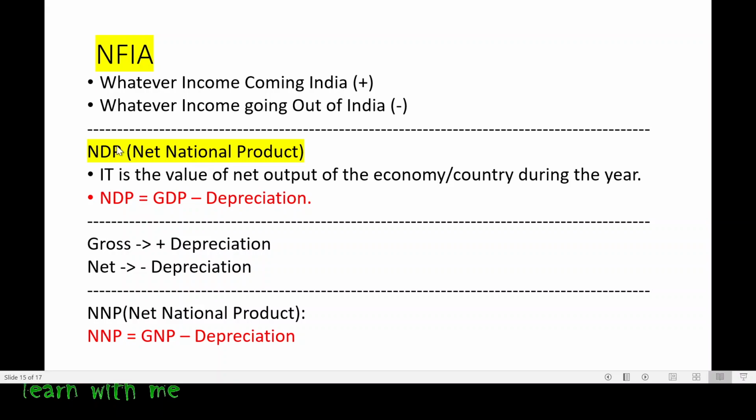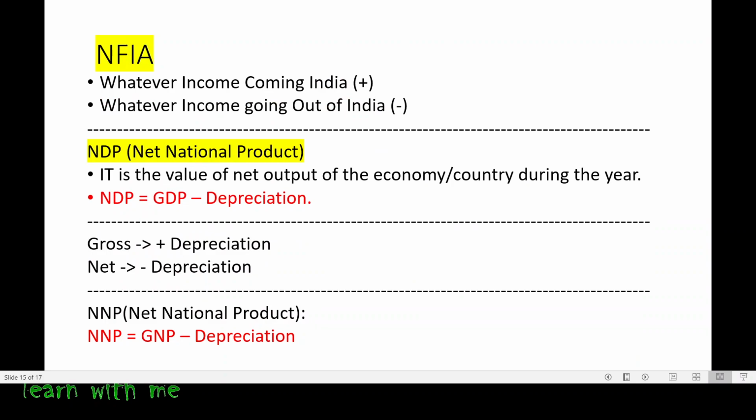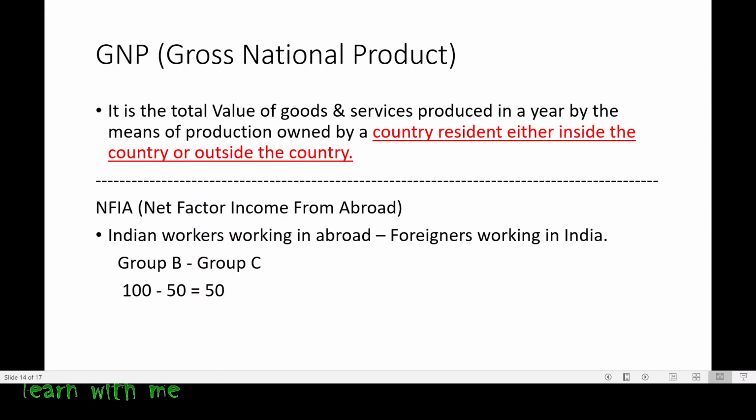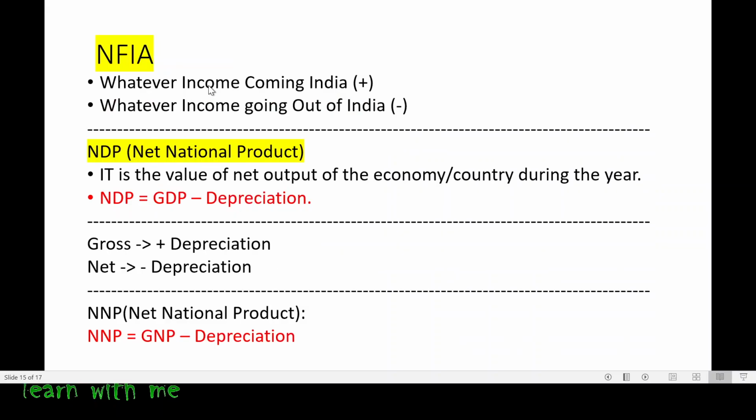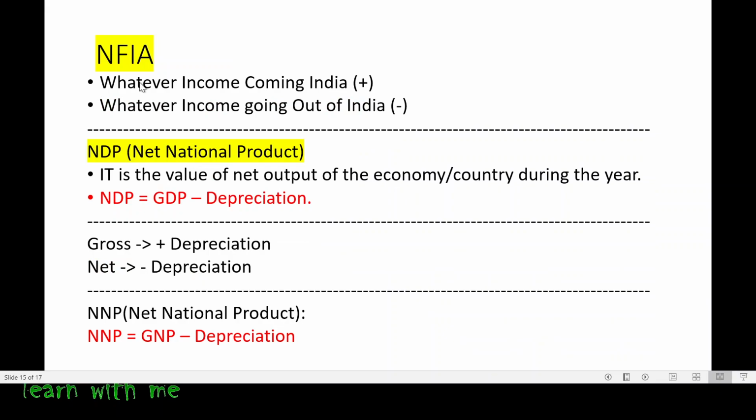Okay, one more thing. In NFIA, net factor income from abroad, for now forget this concept. Concentrate on this thing. Don't get confused between those and this. I told you to forget this NFIA. Now coming back to this.